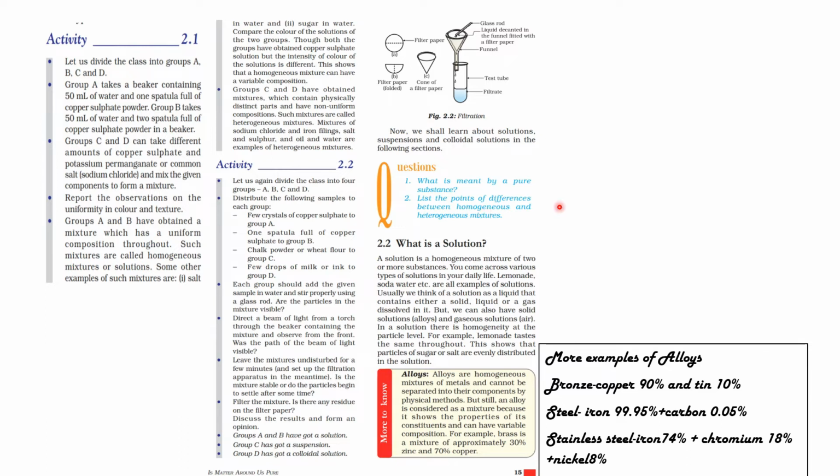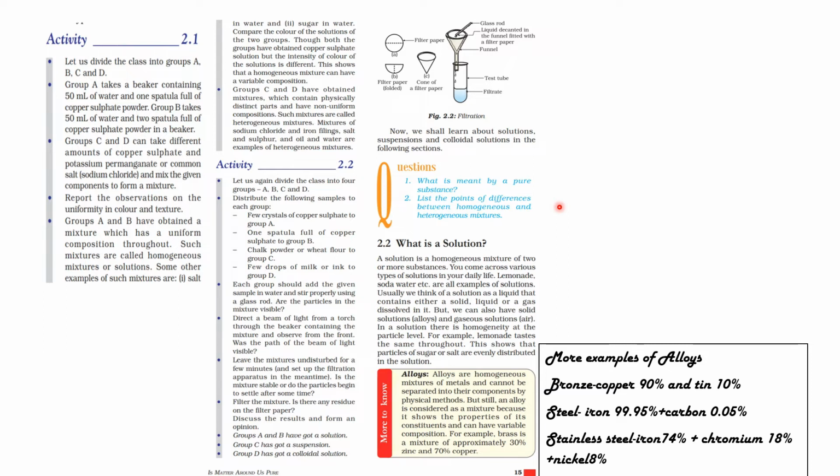List the points of difference between homogeneous and heterogeneous mixtures. Let's check out homogeneous mixtures. It has uniform composition throughout its mass. It has no visible boundaries of separation between the various constituents. The constituents of a homogeneous mixture cannot be seen easily. They consist of only one phase. For example, sugar and water mix together to form a homogeneous mixture called sugar solution.